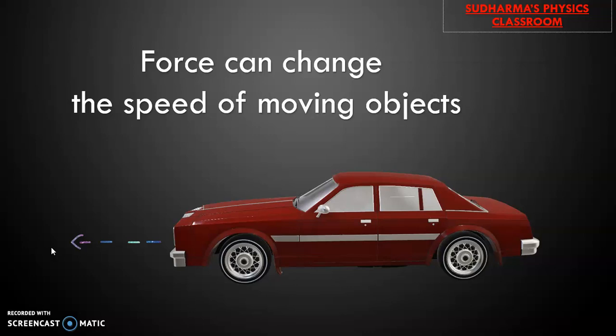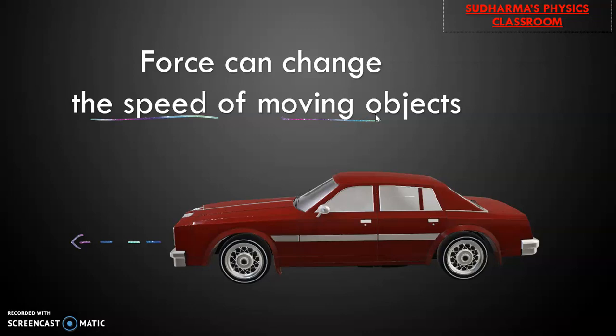Can you think about that kind of example? That answer also you can put in the comment box. You have to think, and when you think about real life situations, you will get a lot of examples. So here we can understand that the force can change the speed of moving objects.